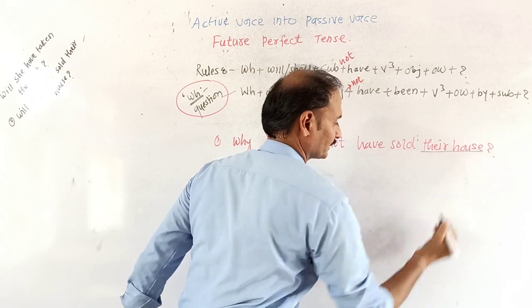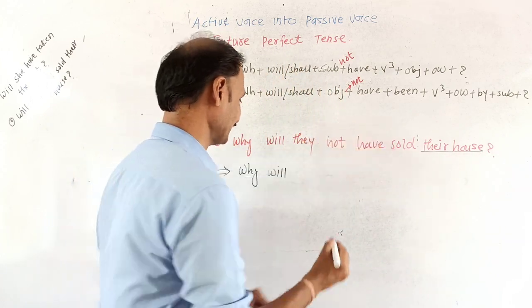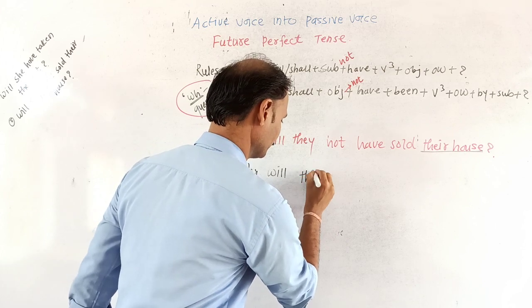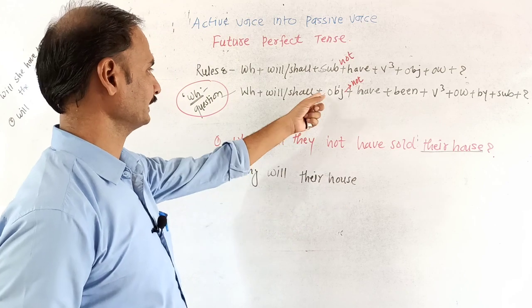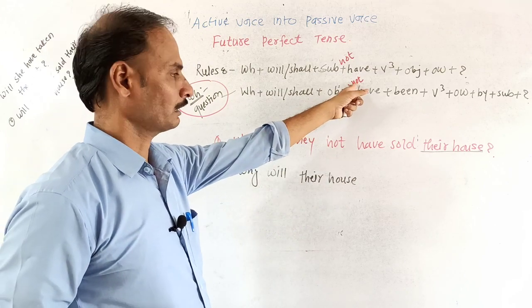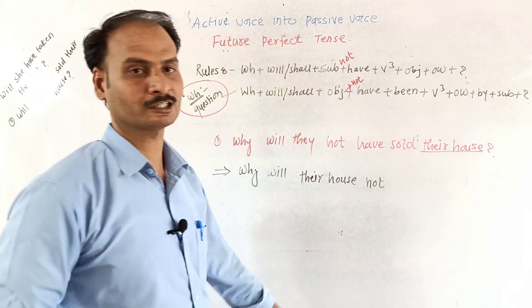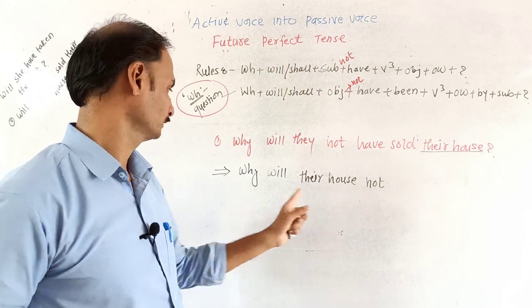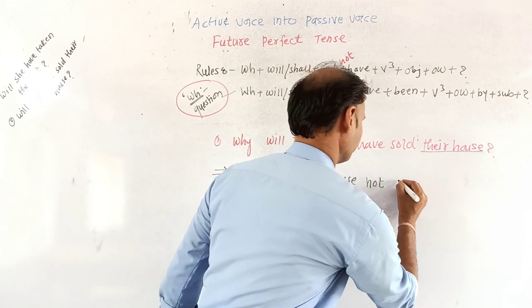It is the object of the sentence which will become the subject. So why will their house, then the object we have taken. After the object don't forget to write down "not", because we are making the WH negative in the passive form. Why will their house not have sold?